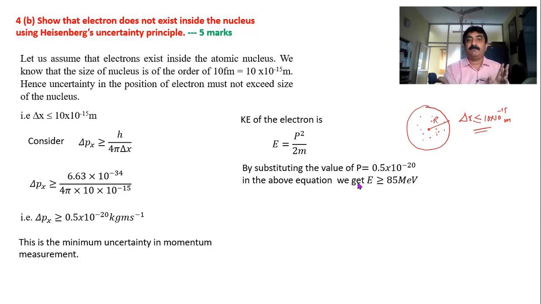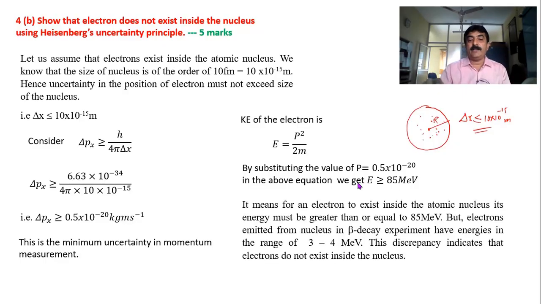See, I expected the electron to come out with 85 MeV, but in beta decay I saw only 3 to 4 MeV. Where is 85? Where is 3 to 4? Experimentally energy is 3 to 4. According to my assumption, 85. I should go with experiment. Therefore, my assumption is wrong. That means electrons never exist inside the nucleus.